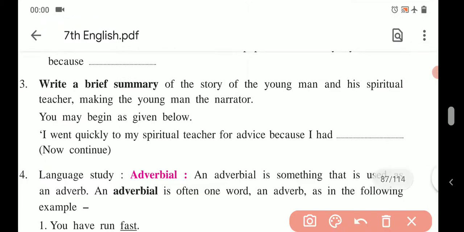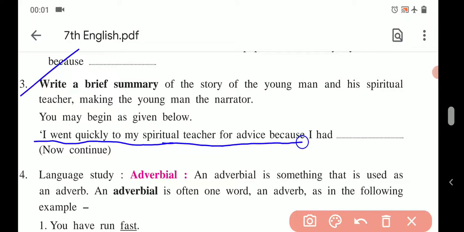Third activity, write a brief summary of the story of the young man and his spiritual teacher, making the young man the narrator. You may begin as given below. Here is the beginning: "I went quickly to my spiritual teacher for advice because I had..." So here the word I stands for the narrator, the young man.